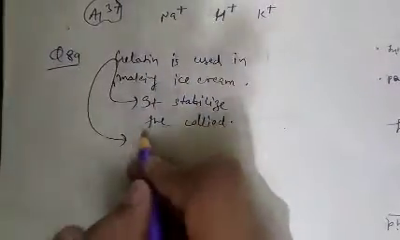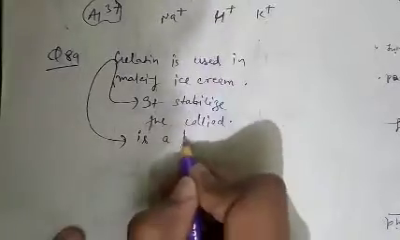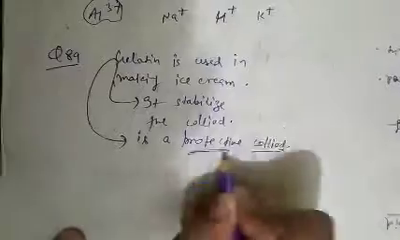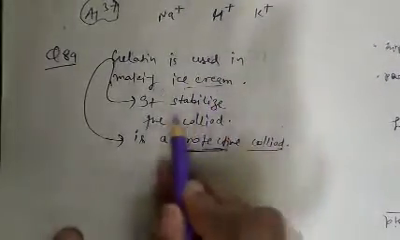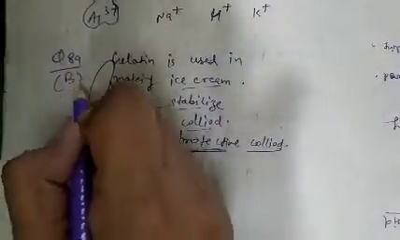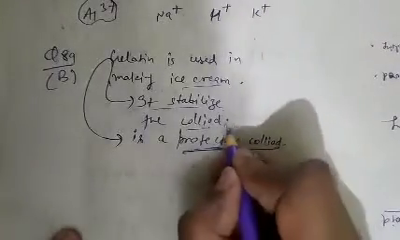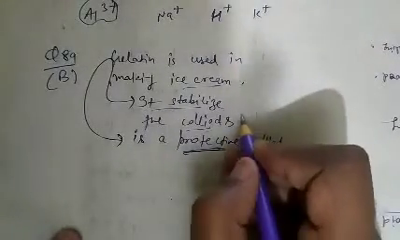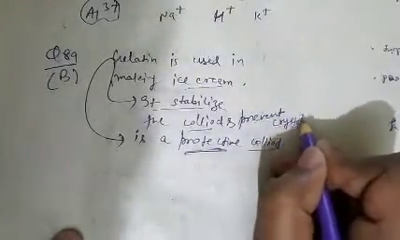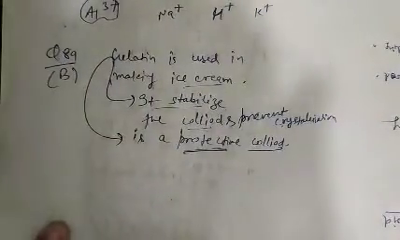Because gelatin is a protective colloid. Therefore gelatin is used in making ice cream. It stabilizes the colloid. So question number 89, option B is correct, because it stabilizes the colloid and prevents crystallization, because it is a protective colloid. So question number 89, option B is correct.